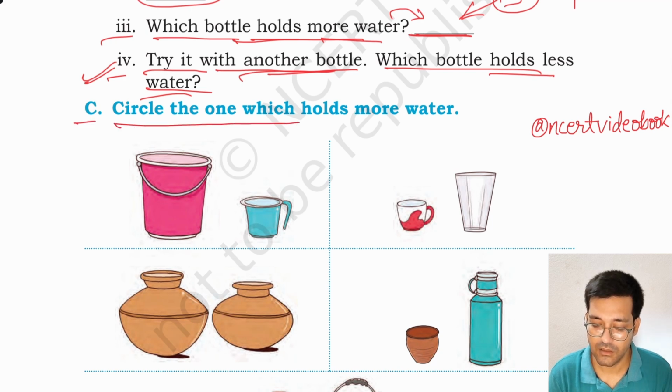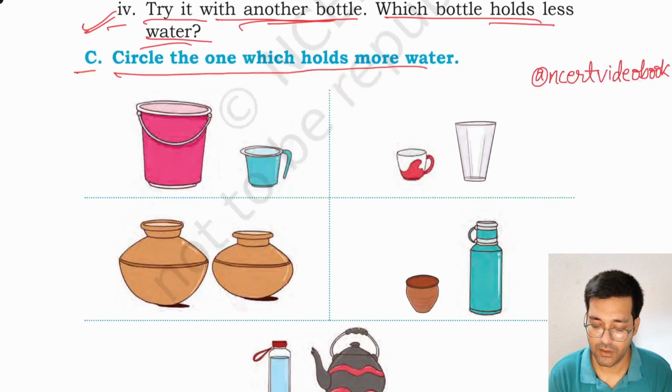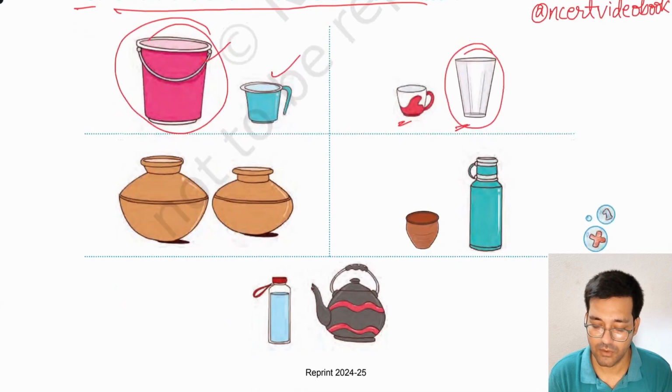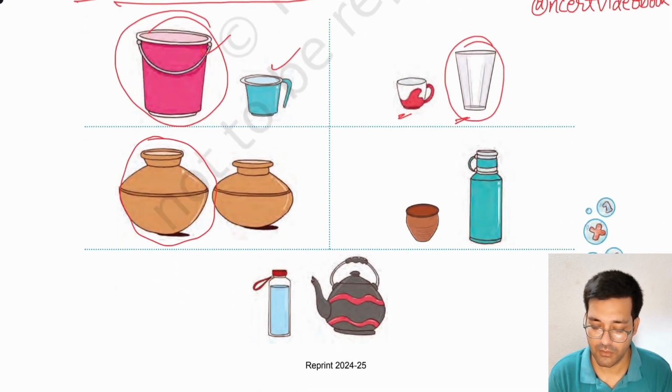See, circle the one which holds more water. This is a bucket, this is a mug, this holds more water. You have to circle this. Similarly, cup and glass. Glass holds more water. This is an earthen pot, quite large, slightly large. You can fill more water in this.